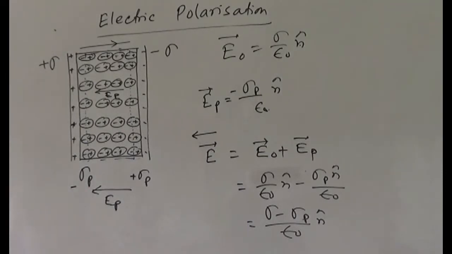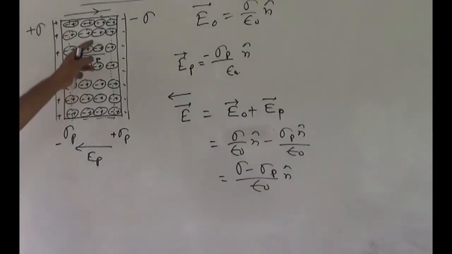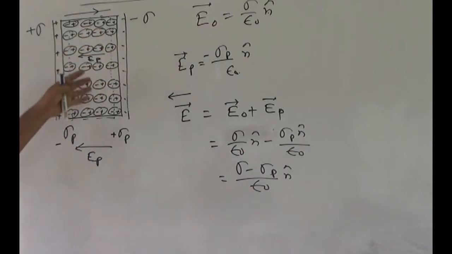And see here, sigma minus sigma p is less than sigma. That means E is less than E0. Thus, on placing a dielectric slab between two parallel plates, the electric field intensity inside the two parallel plates gets reduced. That means the electric field will be reduced. This E is known as the reduced electric field. Why is this reducing? Because of the introduction of the dielectric medium.